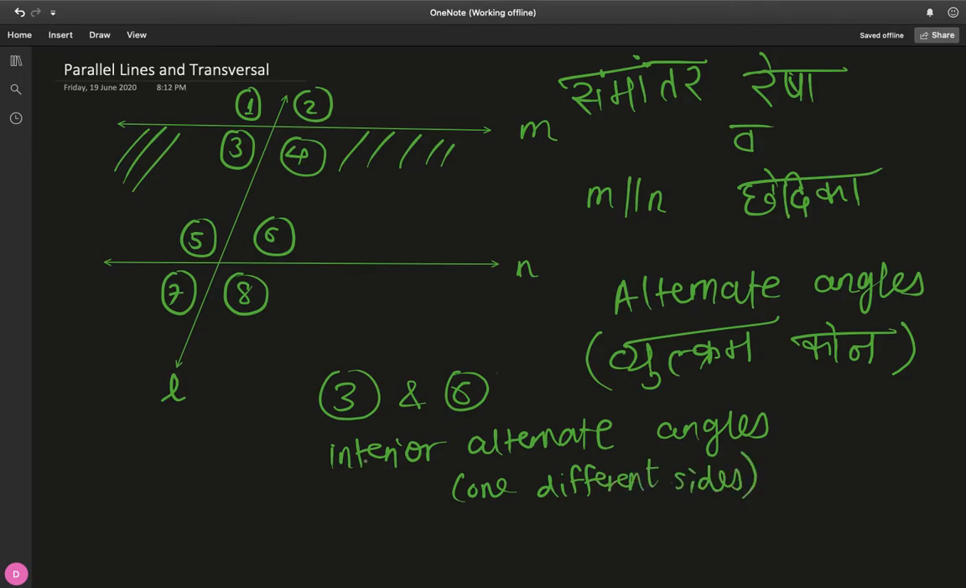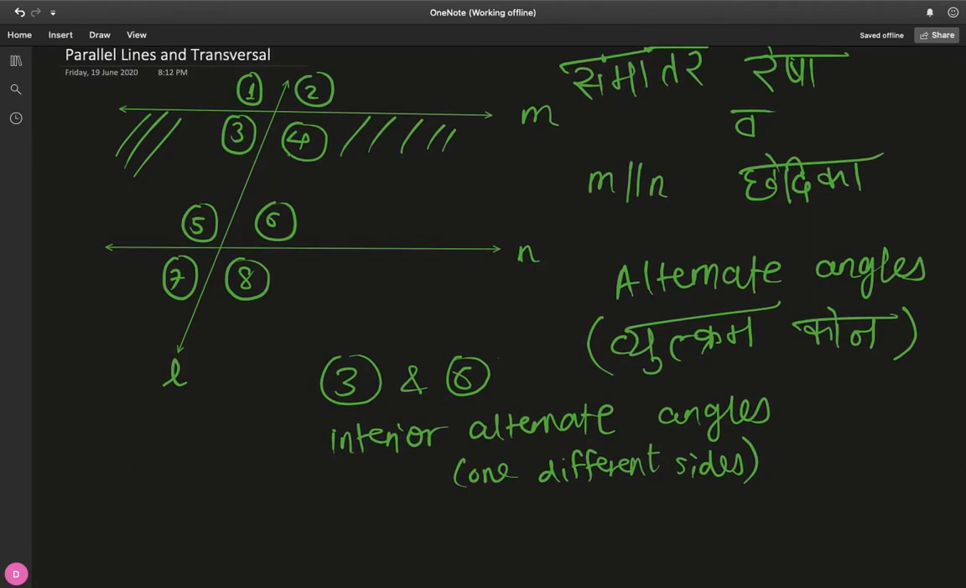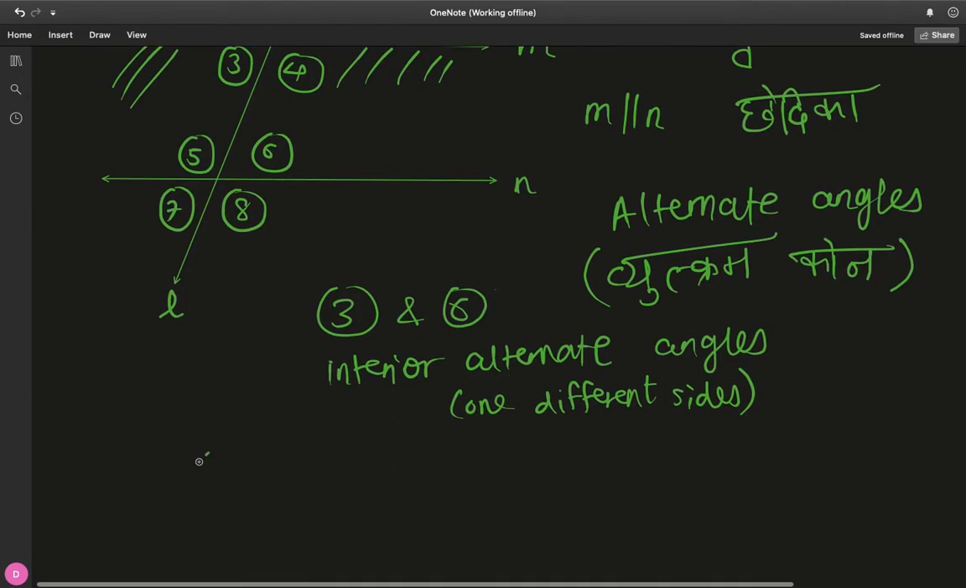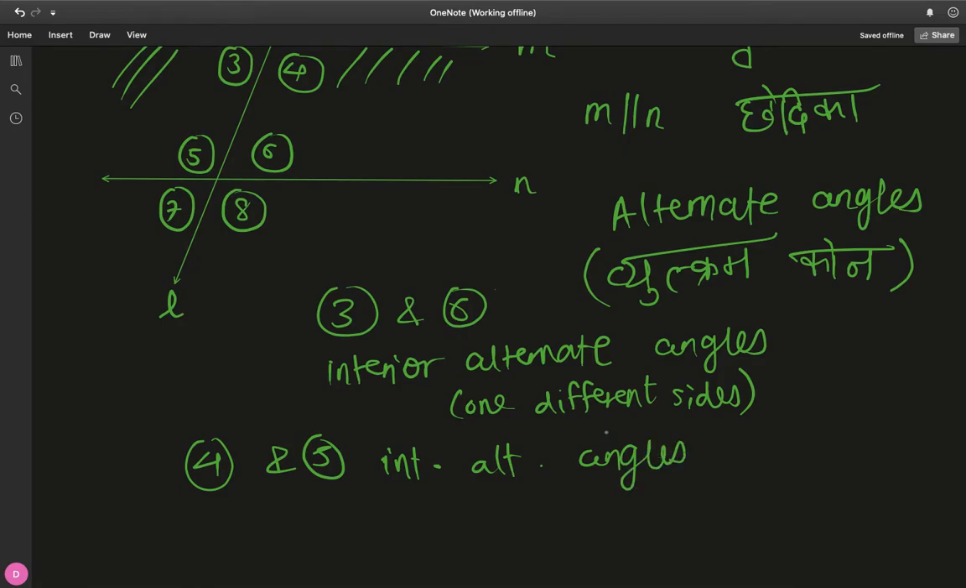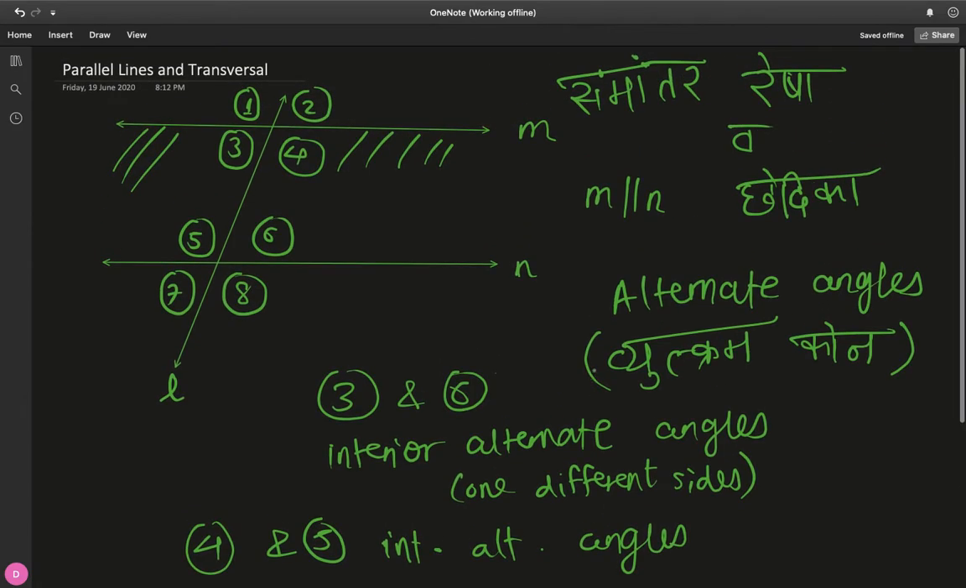So similarly, another interior alternate angle pair is 4 and 5. So 4 is on the right, 5 is on the left, and they are both interior angles. So 4 and 5 are again interior alternate angles. Okay, but you can do this for exterior angles also. I mean, why should we only be partial to interior angles? Let's do this with exterior angles too.